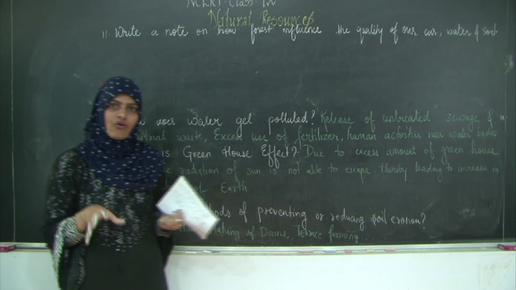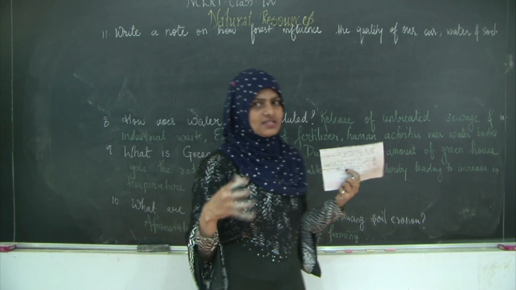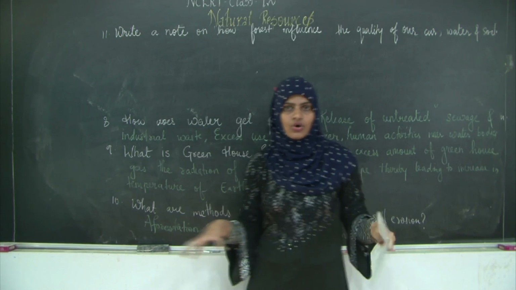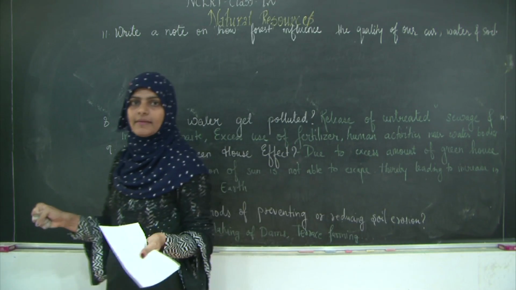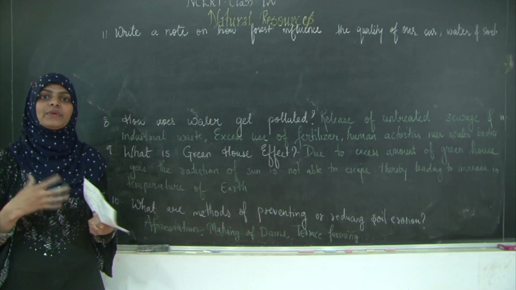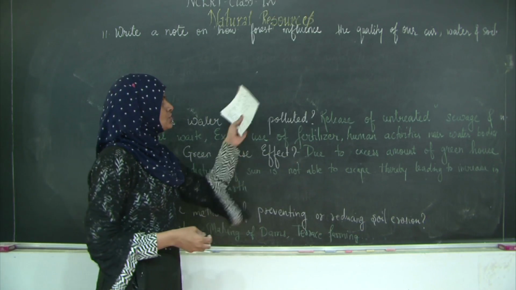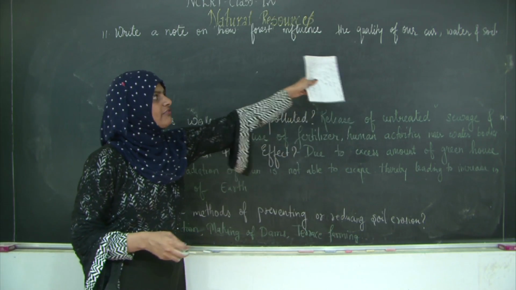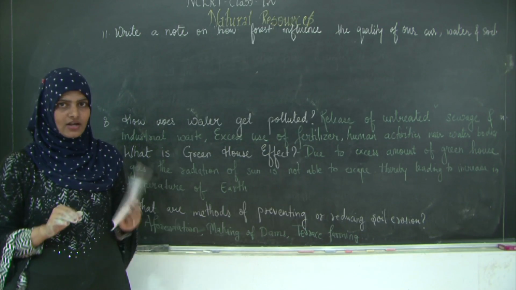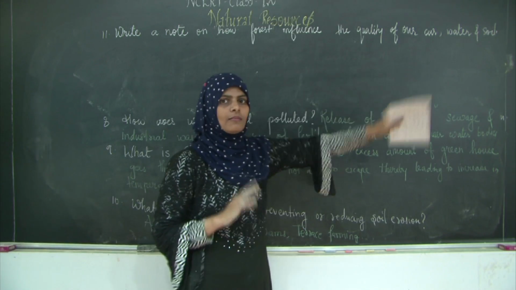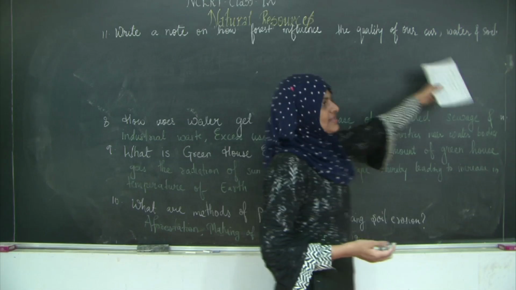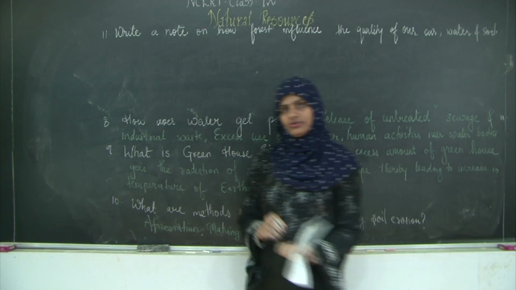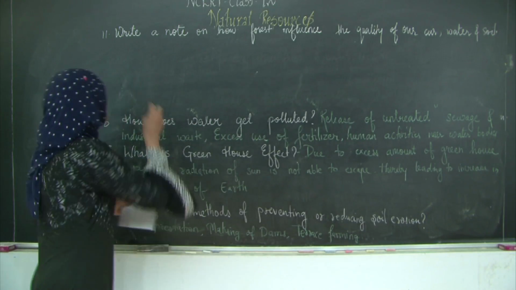Why? Because the forest generally has dense trees, which have long roots. So the roots will hold up the soil and it will prevent soil erosion. So these are the three ways: the quality of air by maintaining the carbon dioxide and oxygen level, water by replenishing the water, and soil by preventing the soil erosion. So let us write down all the three.